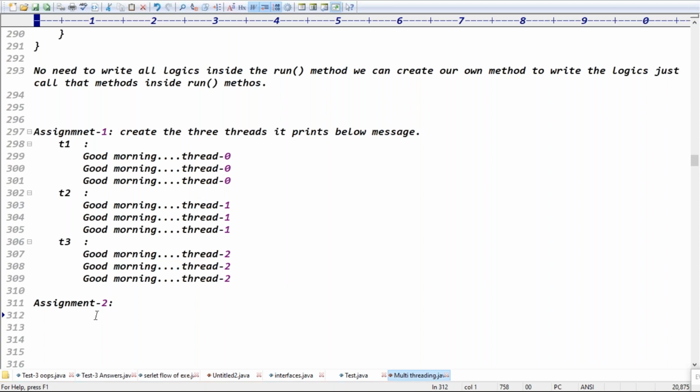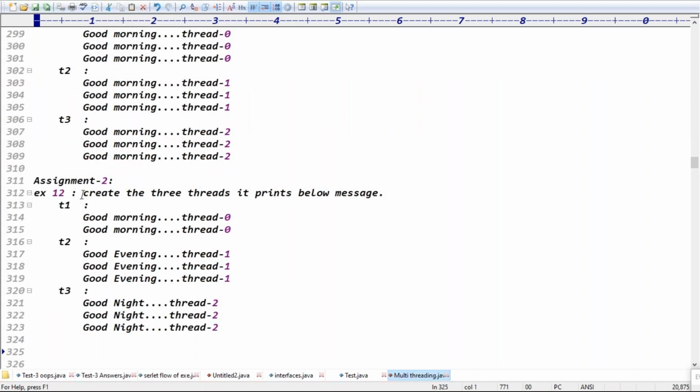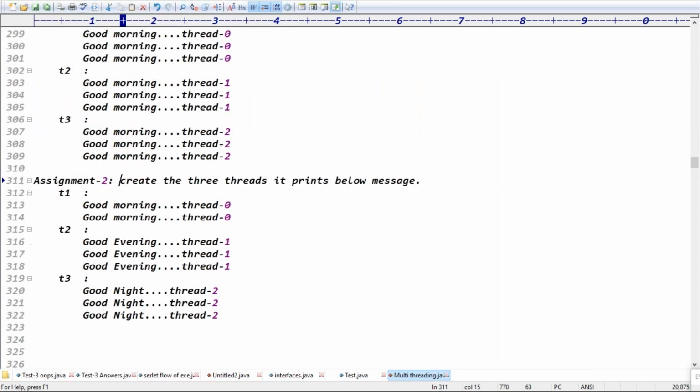Assignment number 2. Create 3 threads again. The first thread is printing good morning 2 times. The second thread is printing good evening 3 times. The third thread is printing good night 3 times, right? So give the thread names, like Ratan. It's basically the thread names.